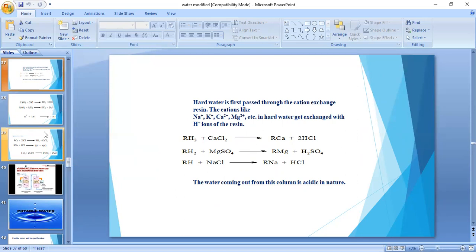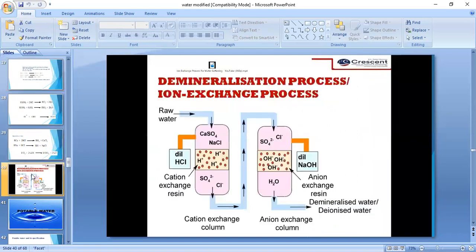So what is meant by the ion exchange process? The ion exchange process belongs to external treatment of water. Then what is meant by external treatment? The treatment which is given to water before it is fed into the boiler, that means outside the boiler. Internal treatment is inside the boiler. It takes place inside the boiler.